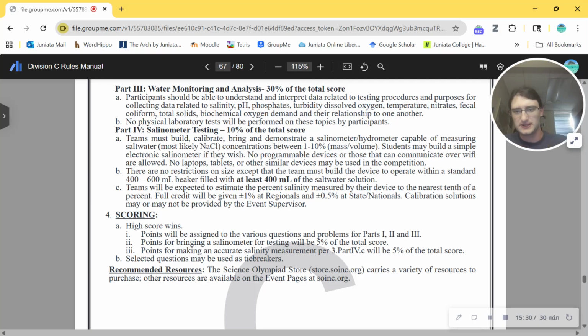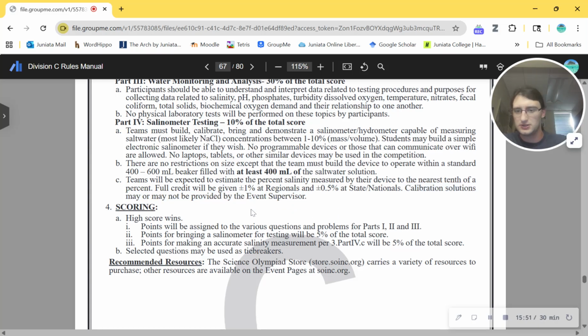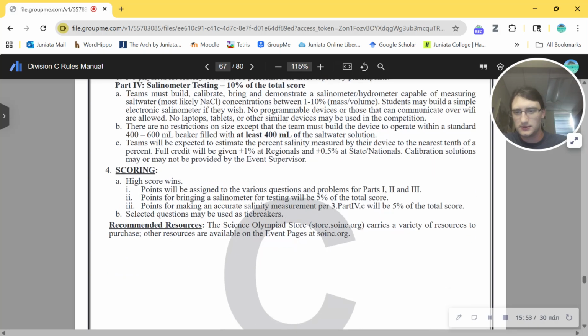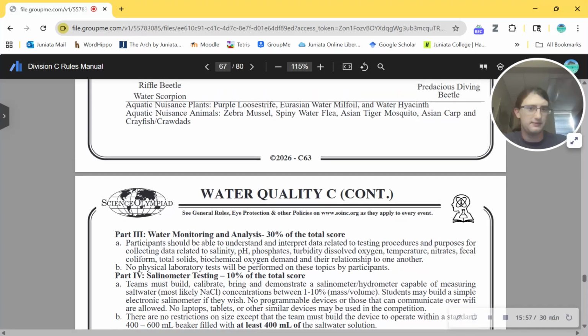Teams will be expected to estimate the percentage salinity measured by their device to the nearest tenth of a percent. Full credit will be given plus or minus 1% at regionals and 0.5 at states and nationals. Calibration solutions may or may not be provided by the event supervisor. Okay, interesting. High score wins, all this good stuff.